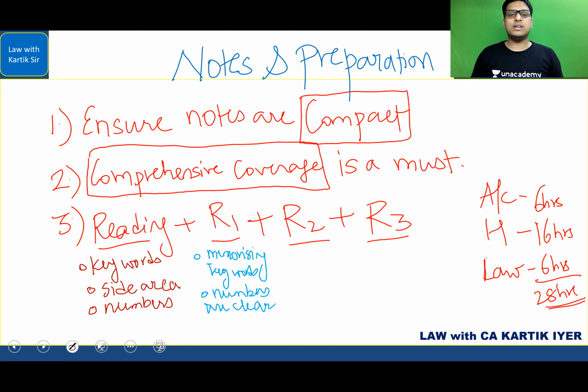In CA Inter corporate law, there are a total of 148 sections in your examination. Whenever I speak to a student who has not learned law under me and ask how they memorize the section number, they say, sir, I simply don't memorize. I don't want to do that by heart. I'll write the other answer very well, but I'm not putting in effort to memorize the section number. When I ask why, he says, simple, sir, why should I remember section 1 to 148? It will fetch me what, half a mark, 1 mark.